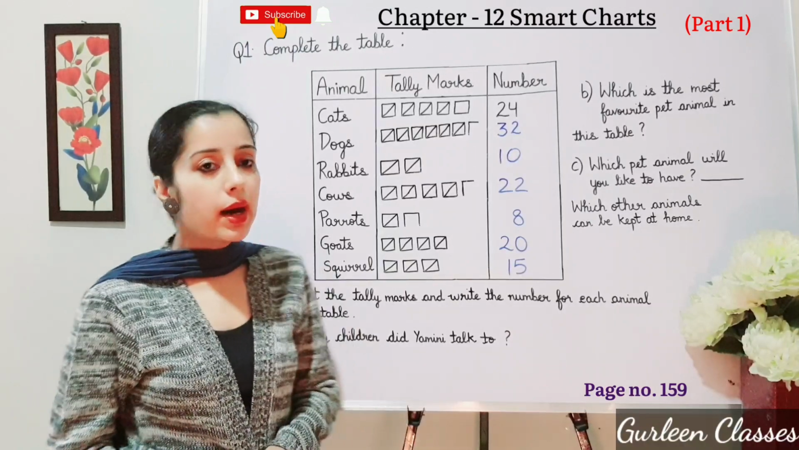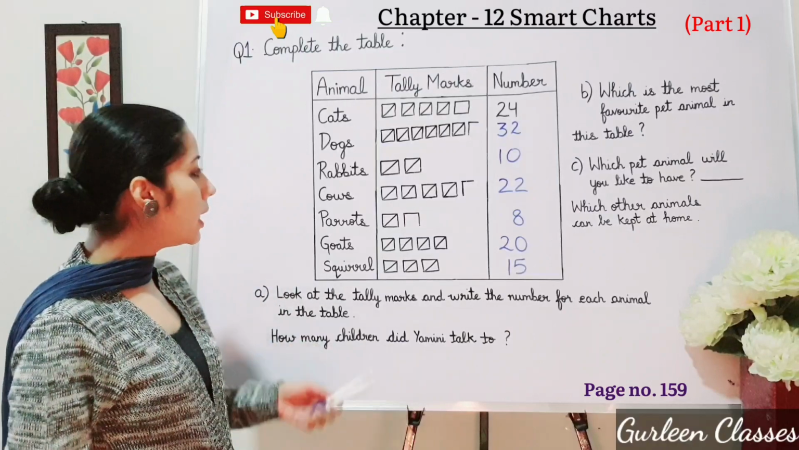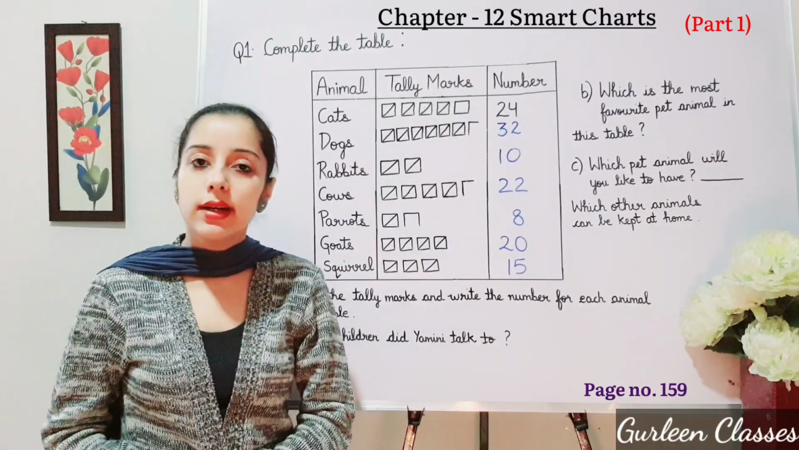Now let us do A part. Look at the tally marks and write the number for each animal in the table. So here, the numbers we have already written in the table.